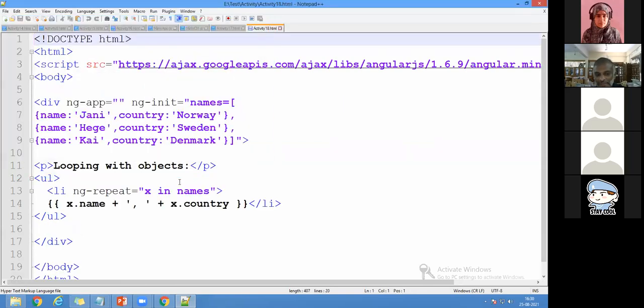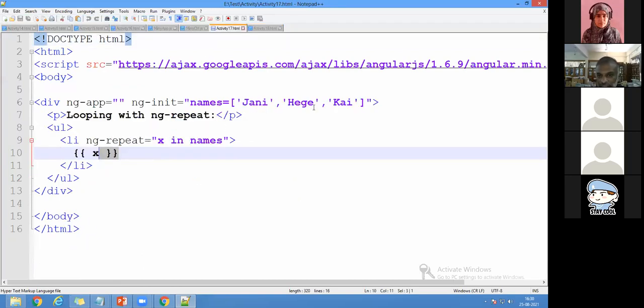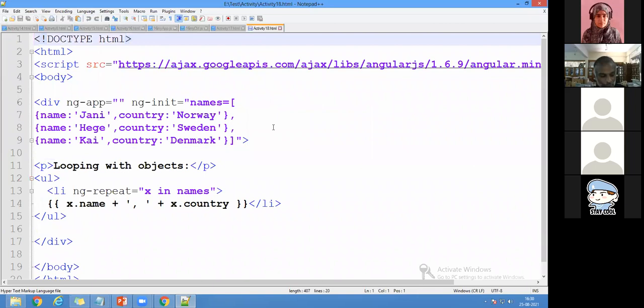Now, this is with a multi-dimensional array, whereas with activity 17, I had gone with a single dimensional array, with only one particular name given here. Whereas when I come to 18, you can see I'm using multi-dimensional arrays.